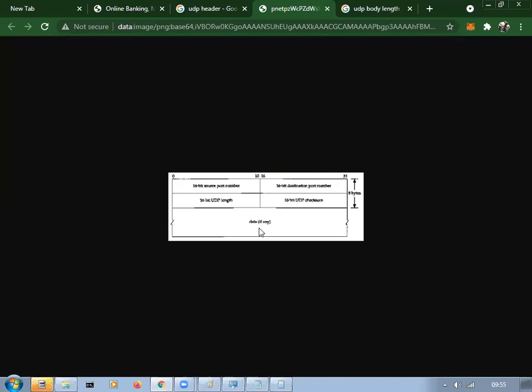Say when it is going through somewhere, if someone modifies some data, I'm talking about the data. Checksums mean only the data. If someone modifies it, then there will be some hash or something like that, which they put over as a 16-bit UDP checksum.